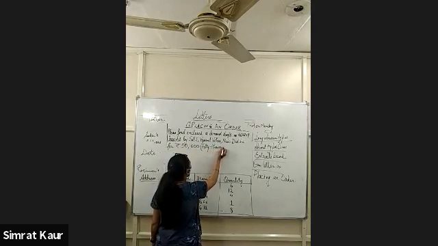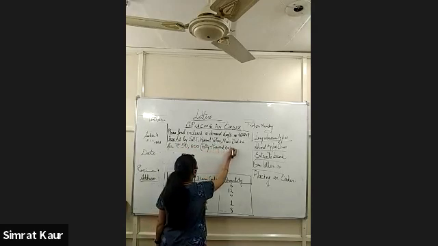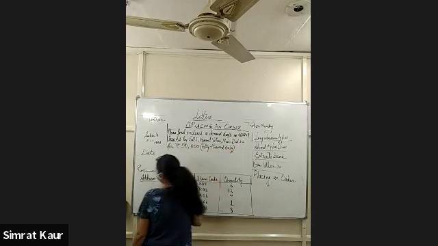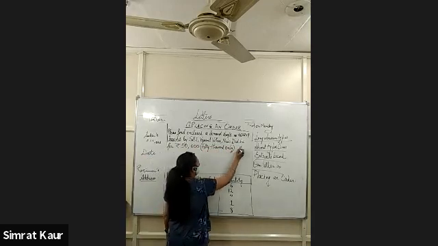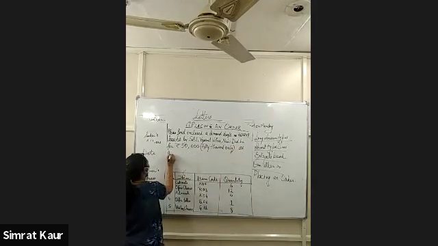50,000 only. Bracket closed. As advance. This is your advance payment.